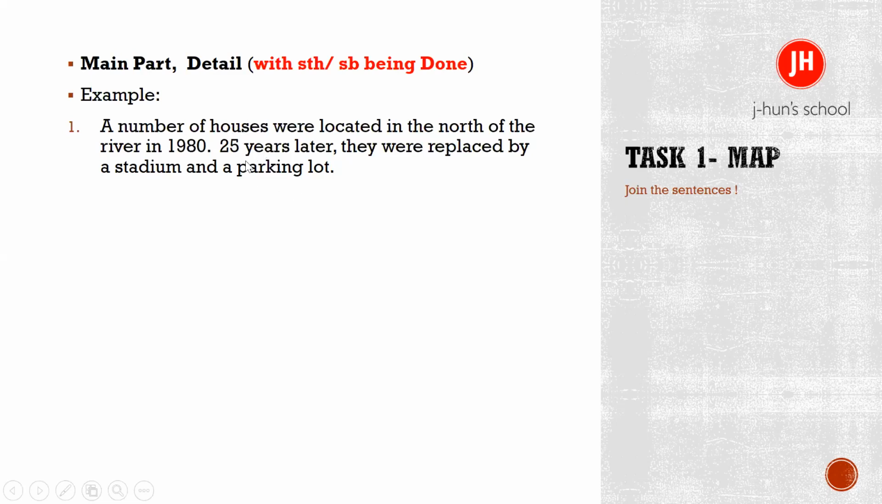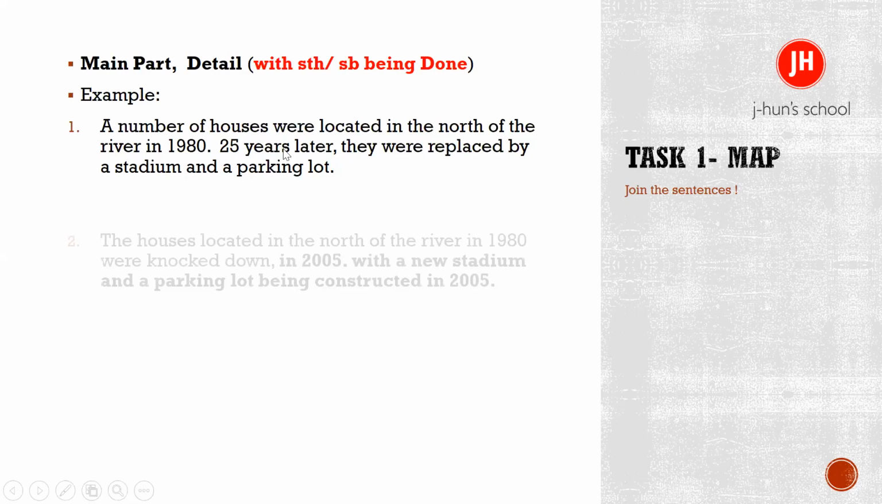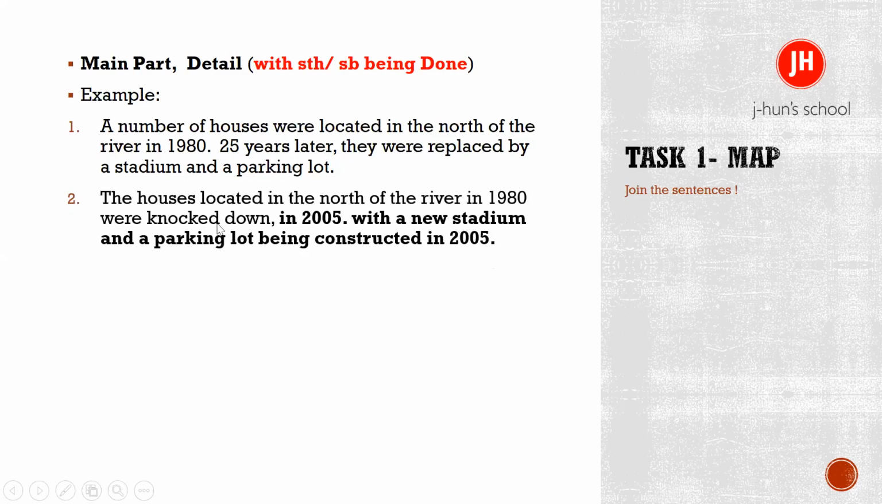So this is actually two different sentences. But now if I want to join them in one, it's going to be like this: the houses located in the north of the river in 1980 were knocked down in 2005, with a new stadium and parking lot being constructed. That's the second part, the detail. This is actually the second part of the change.